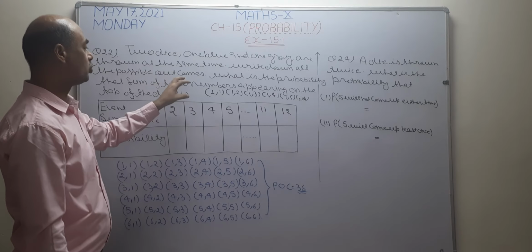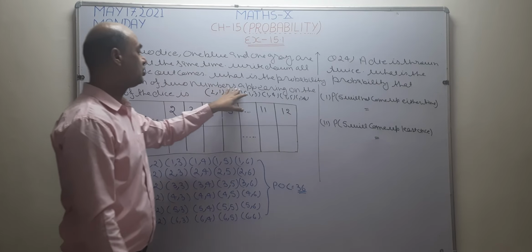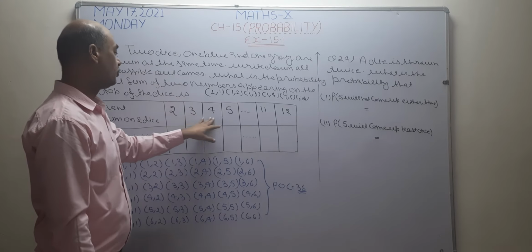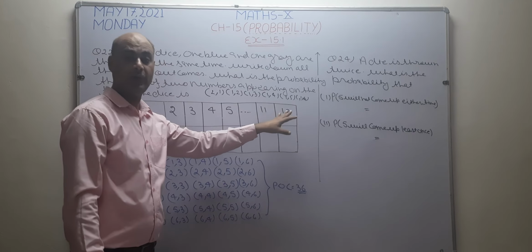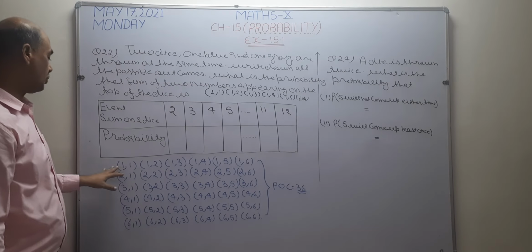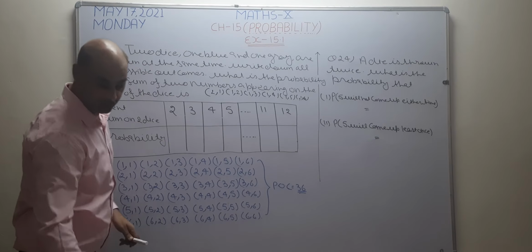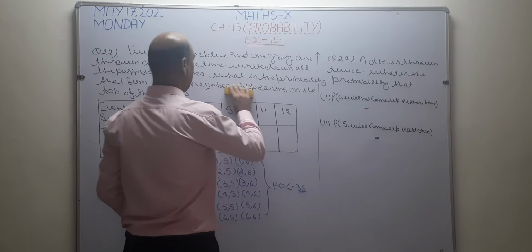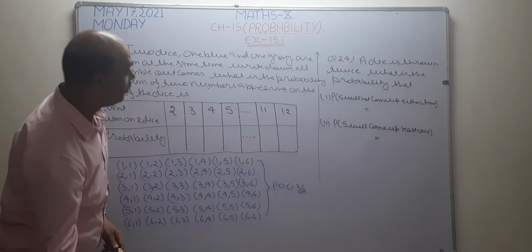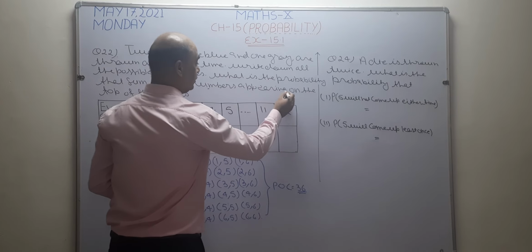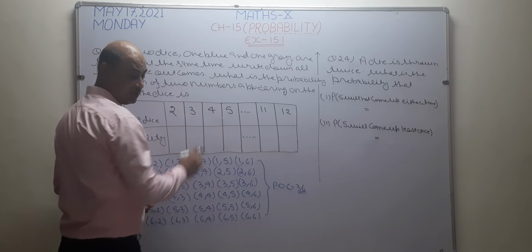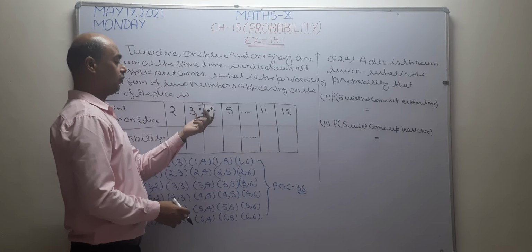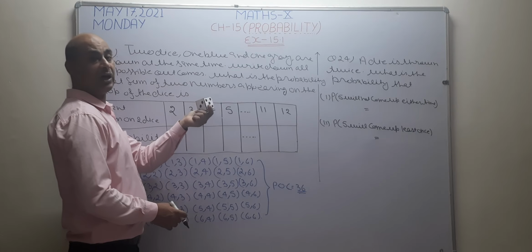After taking the possible outcomes, I want to check the possibility of the sum of the two dice, where the sum can be 2, 3, 4 and so on up to 11, 12. So many numbers are there. Now see, what is the probability? Suppose when I throw the first die, 1 comes on top.